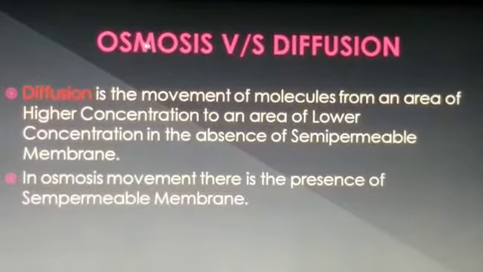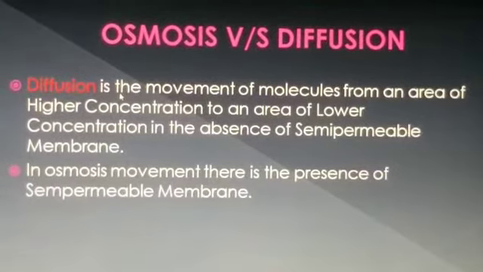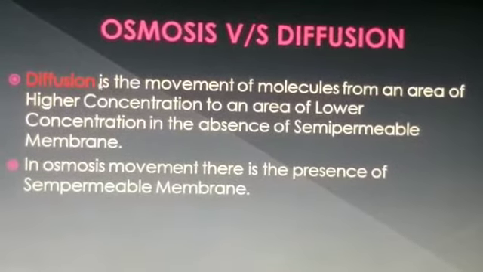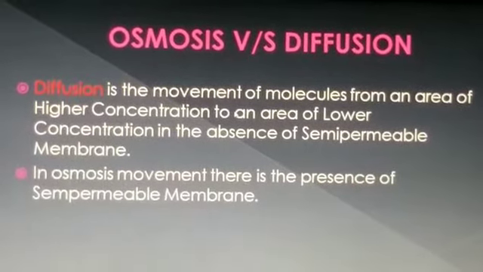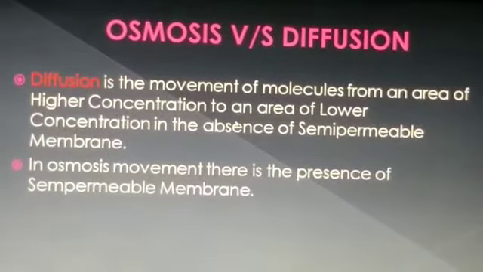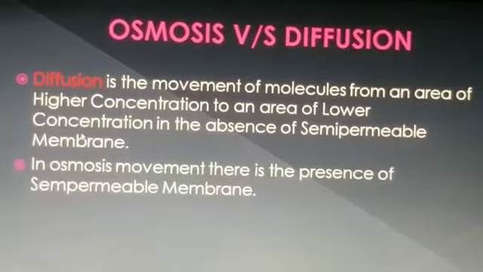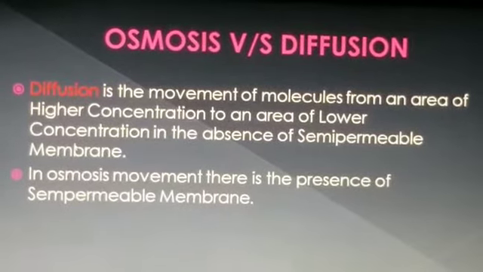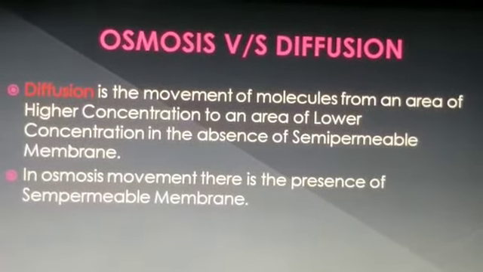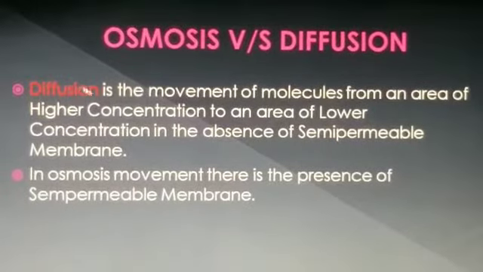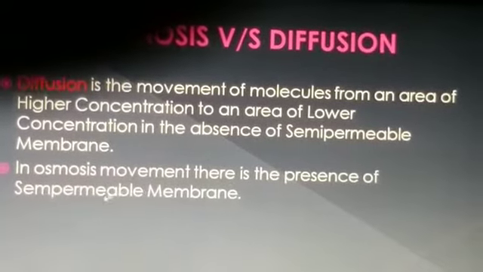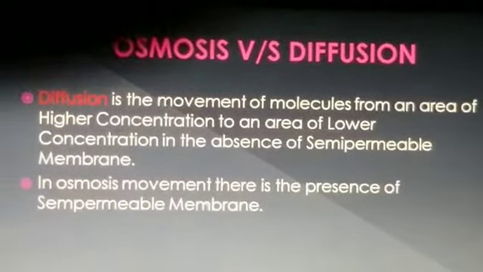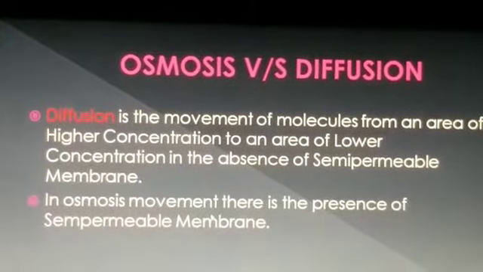Now the other topic is osmosis versus diffusion. There is a slight difference between osmosis and diffusion. What is diffusion? Diffusion is the movement of molecules from an area of higher concentration to an area of lower concentration in the absence of a semi-permeable membrane. Because in osmosis, I have taught you the semi-permeable membrane is available, but in diffusion, the semi-permeable membrane is absent. In osmosis movement, there is a presence of a semi-permeable membrane. This is the major difference between diffusion and osmosis.